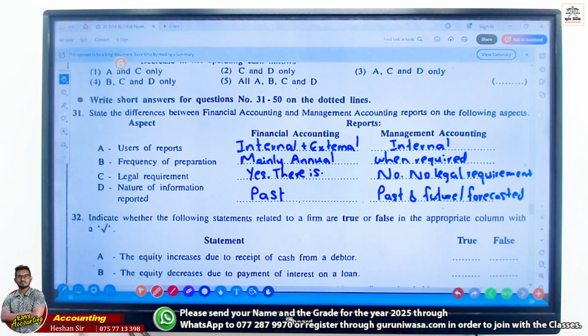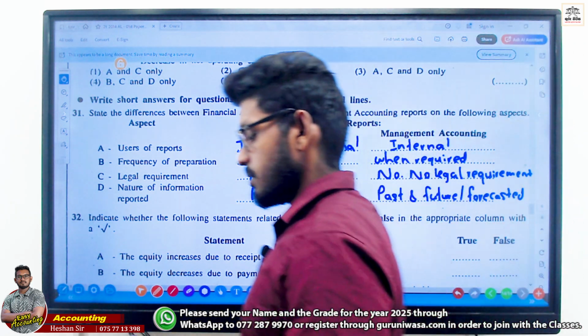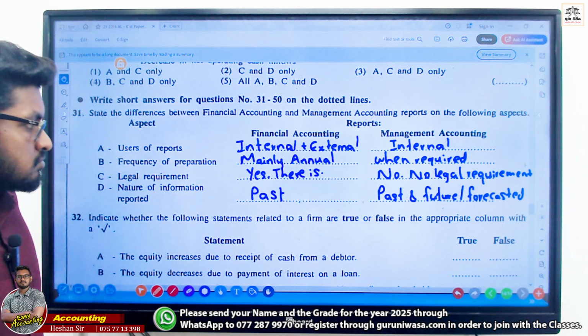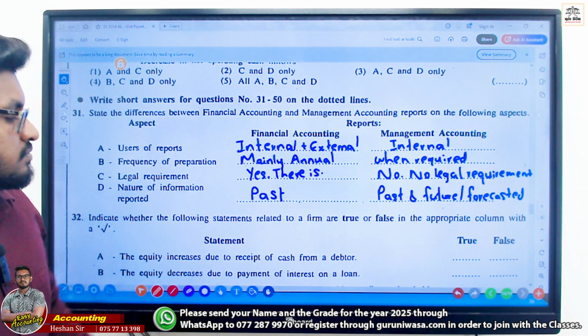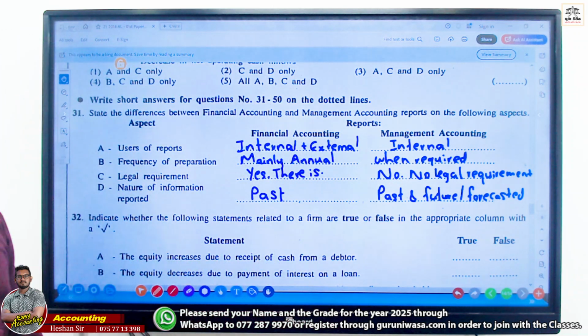Can we write financial information here, and in management, financial and non-financial? Yes, it's okay. Fine, writing it that way is no problem. Okay, thank you.